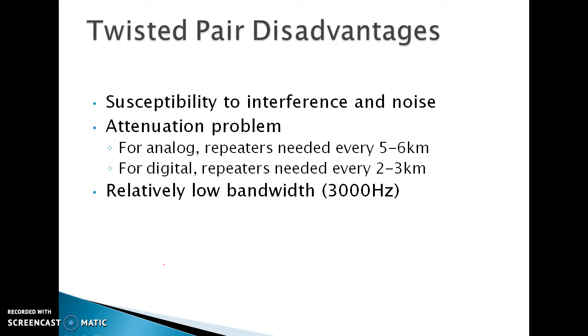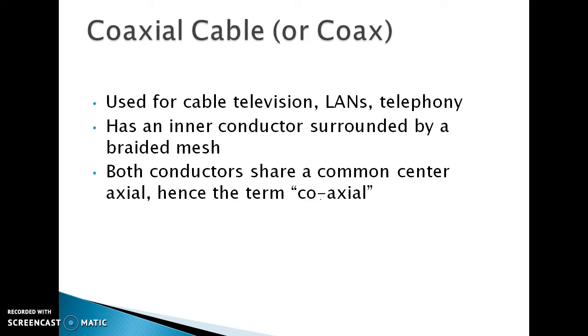They also have relatively low bandwidth, as we already discussed in the last classes. Bandwidth means the total capacity of the channel to carry data, which is very low here. So the twisted wire pair is easily available, inexpensive, readily installed, and most commonly used at homes and offices. Another guided medium we discuss is the coaxial cable.